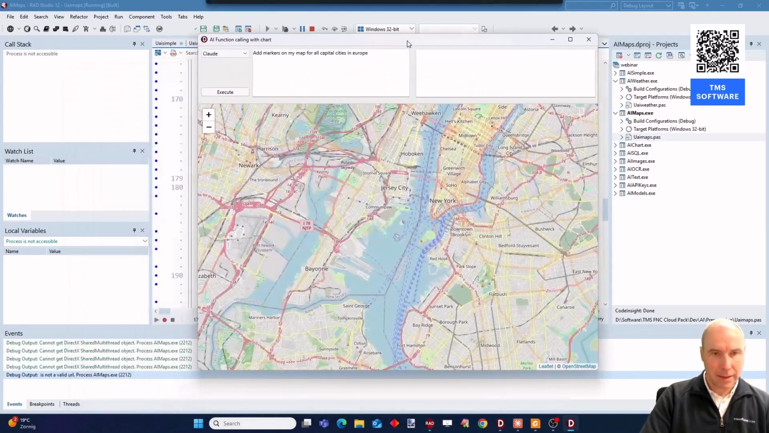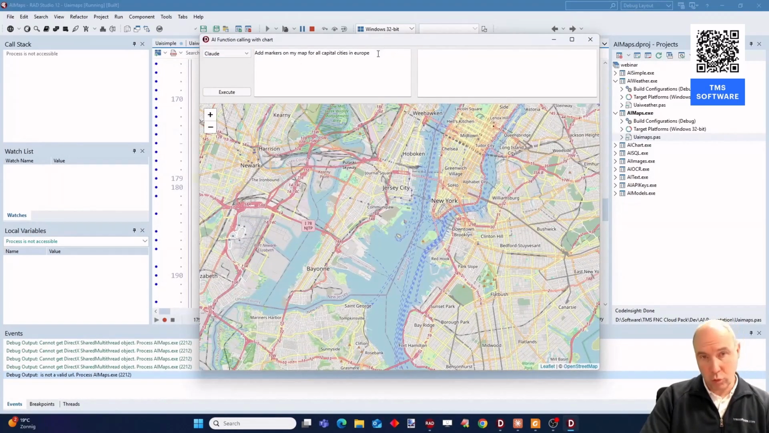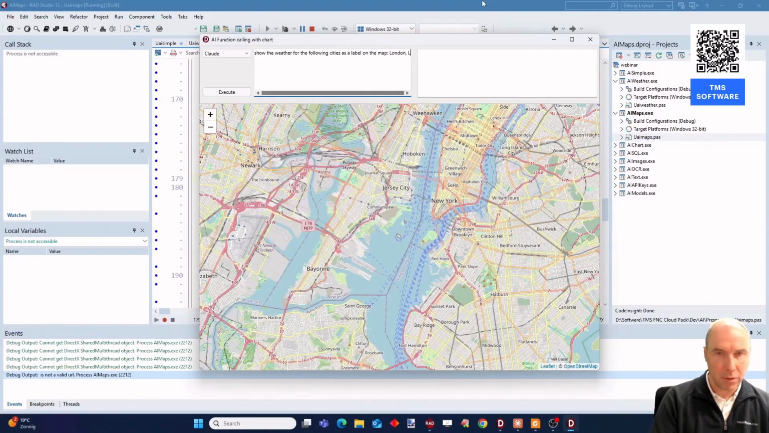And here is my application. We can use Claude from Anthropic, for example, for this example. And I will add the following prompt: Show the weather for the following cities as a label on the map. And then I add, for example, London, Paris, and let's add also Brussels. And let's execute this with Claude.